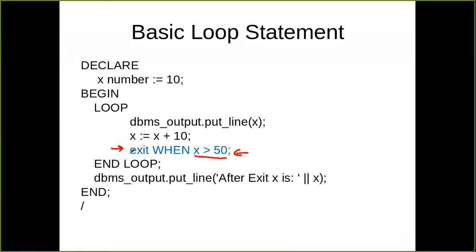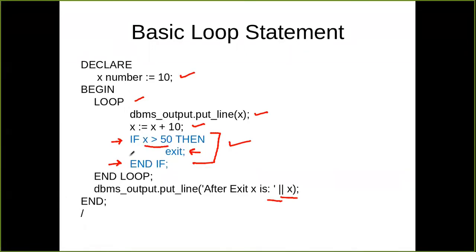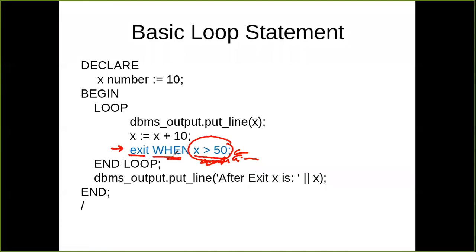The exit statement is the keyword exit, followed by the keyword when, followed by a condition. So you have to mention the condition here. When this condition is met, the loop will exit due to this exit statement. So you can either break the loop using the exit statement within the if structure, or you can use the exit statement with the when clause: exit when condition. Here the condition is x is more than 50. The output of both programs will be the same.